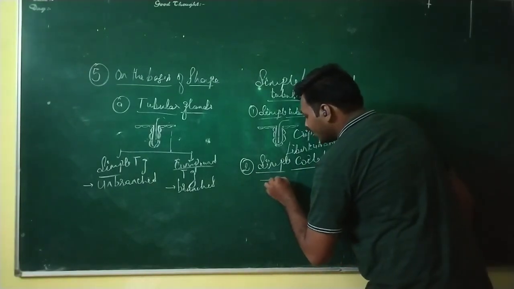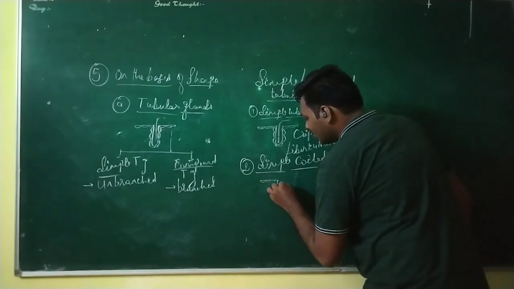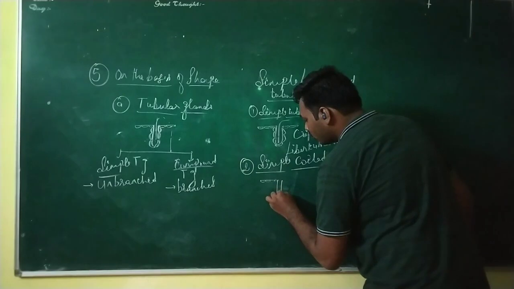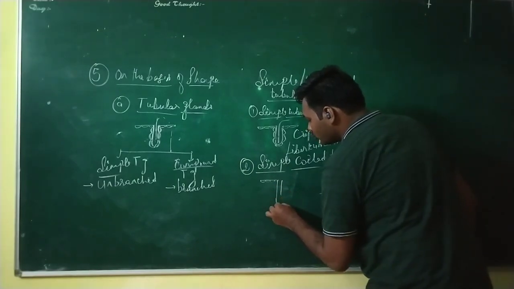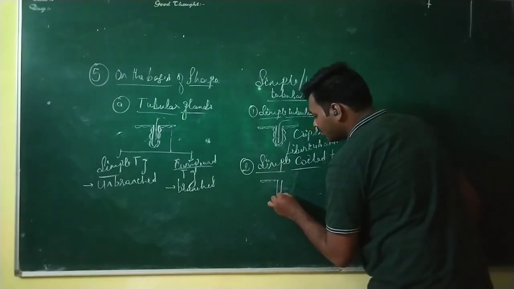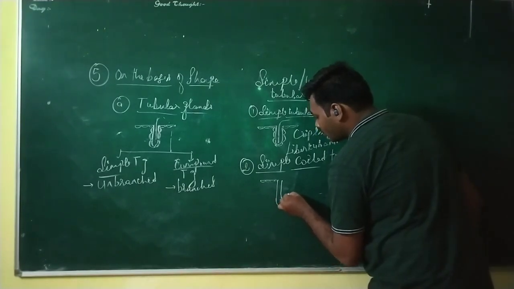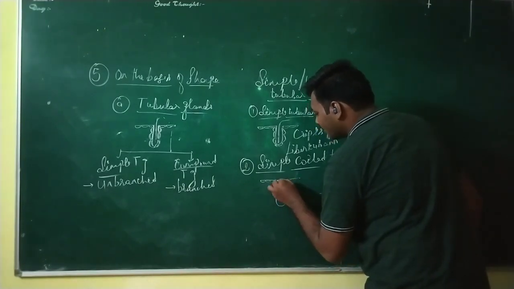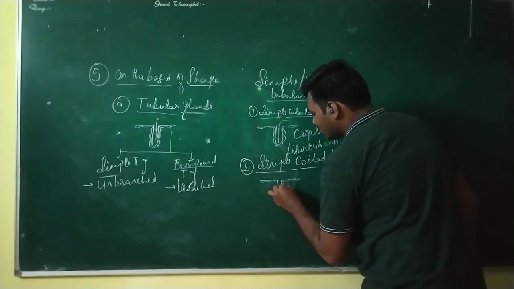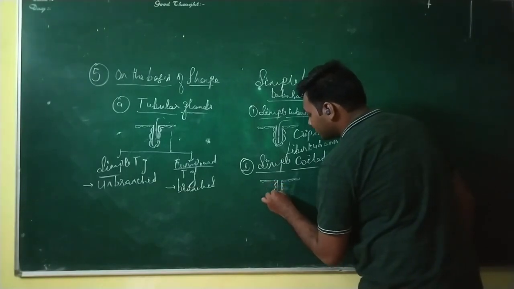See here again, it consists of squamous or flat type of epithelial tissue, and slightly curve can be seen in a tube. So this tube has slightly curved or a coiled like structure, which is surrounded by the epithelial tissue. See, in this way, it will be surrounded by the epithelial tissue.